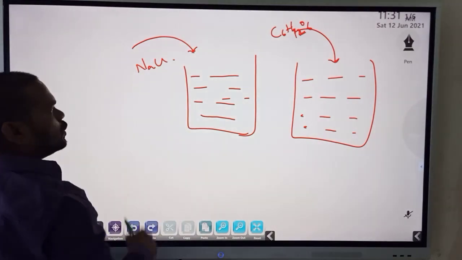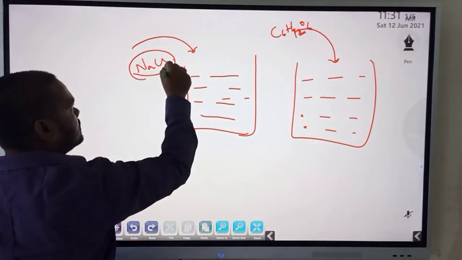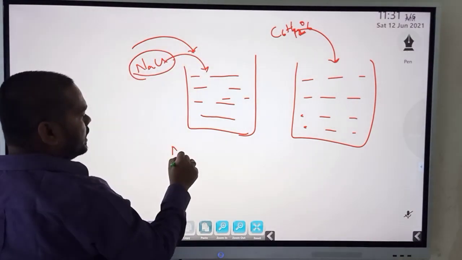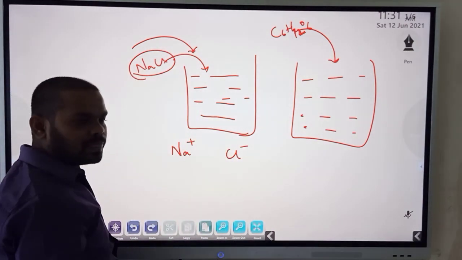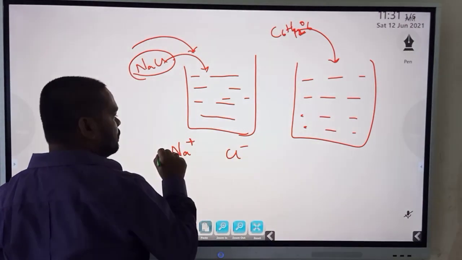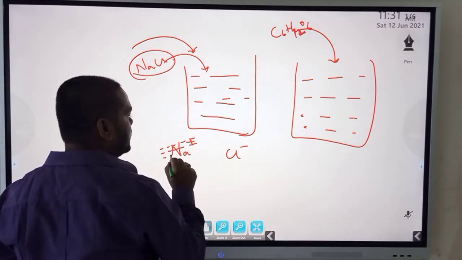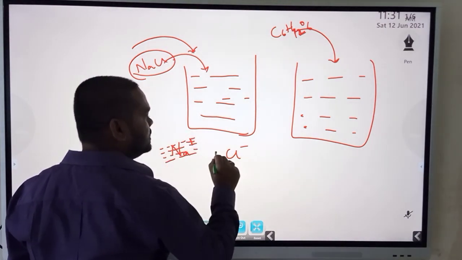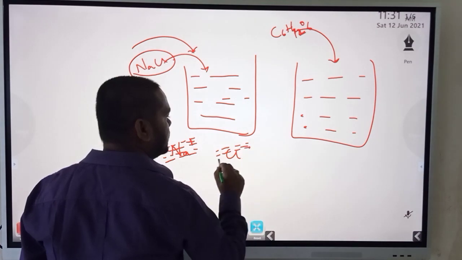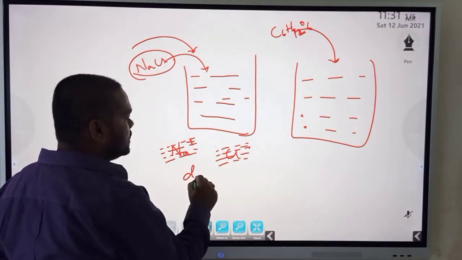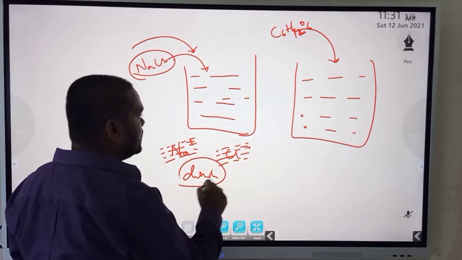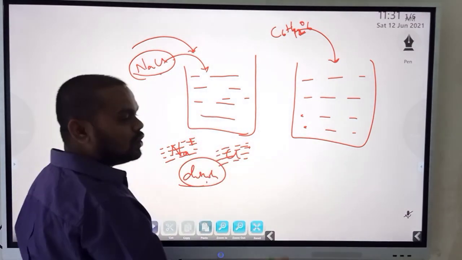In this case, when NaCl is dropped in water, it breaks down as Na plus and Cl minus, and the Na plus ions are surrounded by layers and layers of water molecules, and the Cl minus too. That's how we say dissolution has taken place, or that salt has dissolved in water.